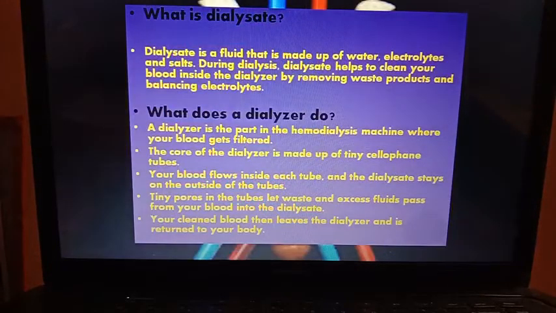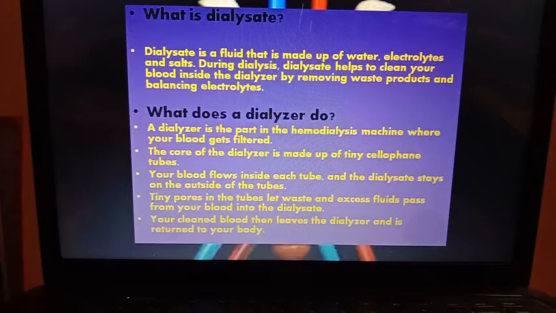Now, what is dialysate? Dialysate is a fluid that is made up of water, electrolytes and salts. During dialysis, dialysate helps to clean your blood inside the dialyzer by removing waste products and balancing electrolytes.